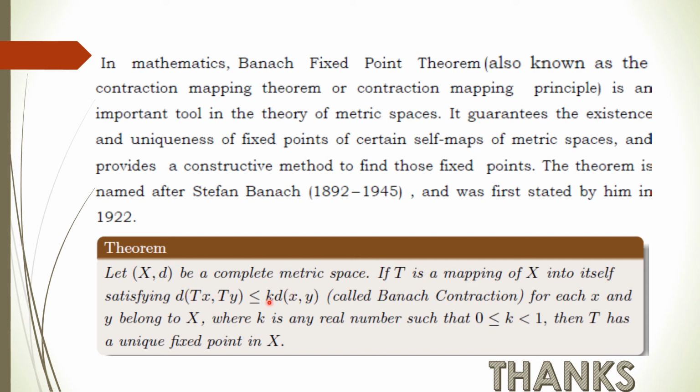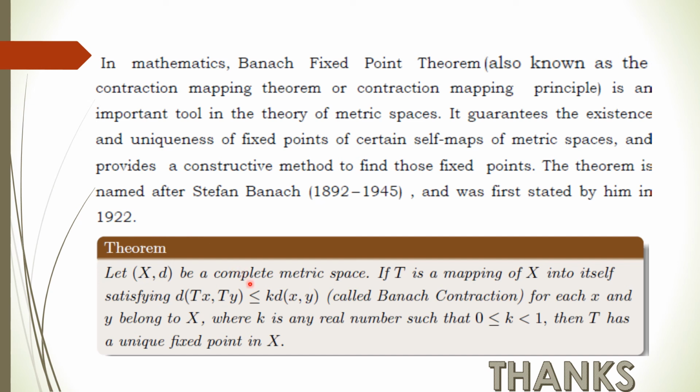And here this real number k is any real number satisfying the condition that it always lies between 0 and 1, where 1 is not included. Then T has a unique fixed point in X. So this was the major theorem proved by Stefan Banach in 1922.